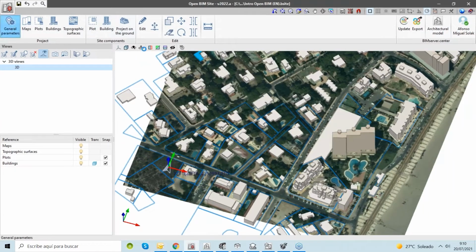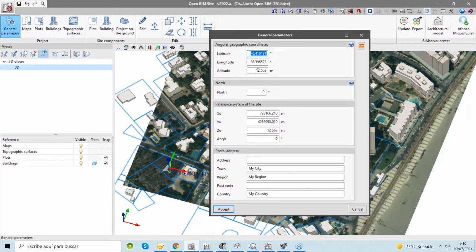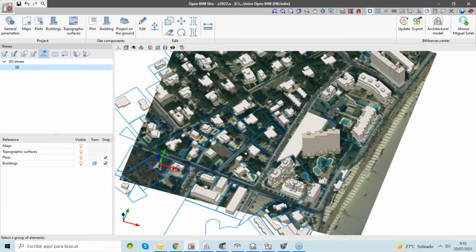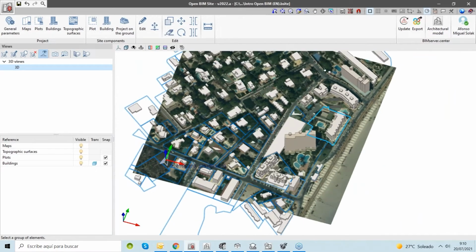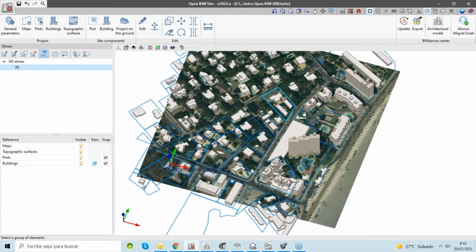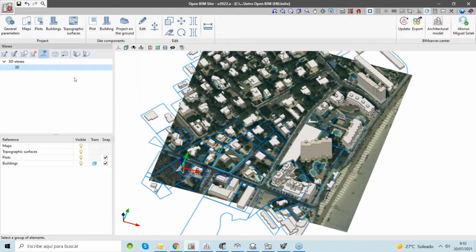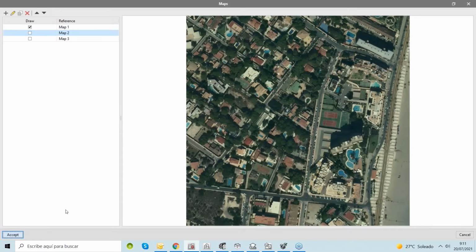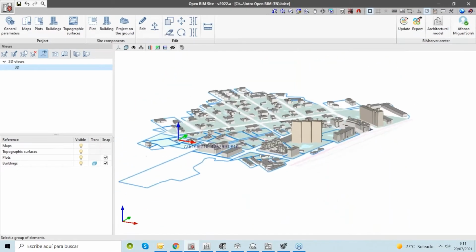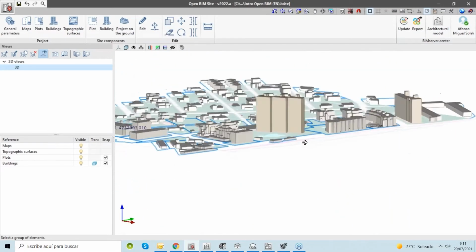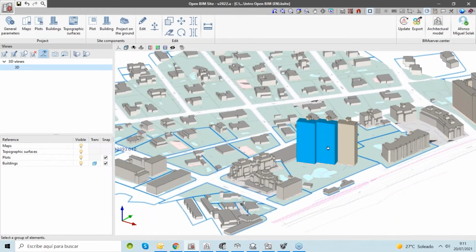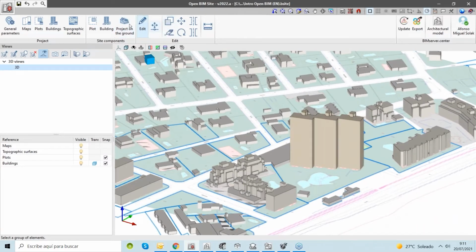And as we are connected, we know the latitude, longitude, and altitude of our project. We are precise when we define this section of the map, and we put this section of the map in our project. Just deactivating here this little map, just to be easier to see. As you can see, it's a 3D program. We can download this information from different databases, but we can also create plots and buildings manually.